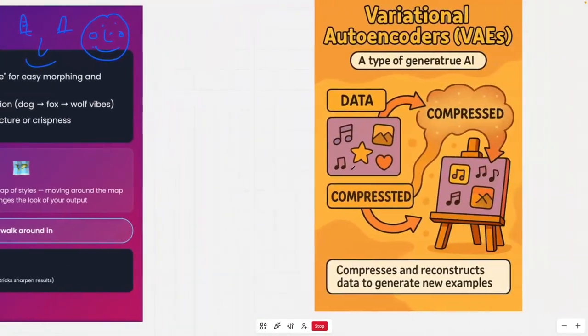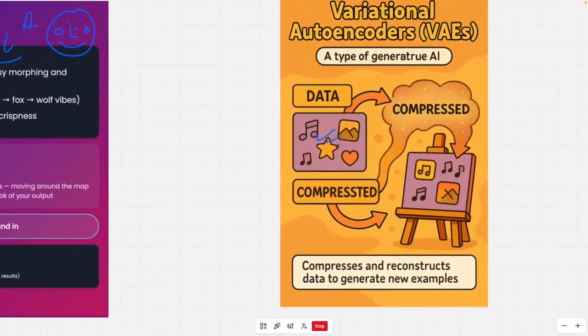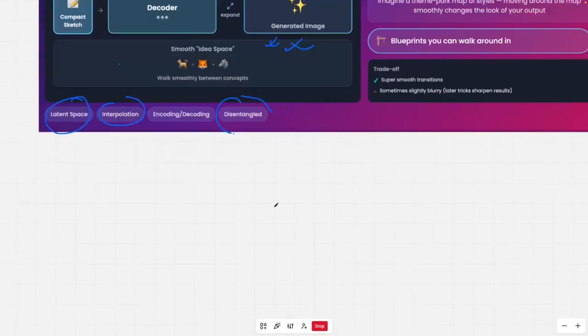So this is the idea here. Now you can think about this, right? You take a lot of data and compress it, and when somebody wants you to create new art, you basically take from this compressed mental model and you construct something very new and novel.